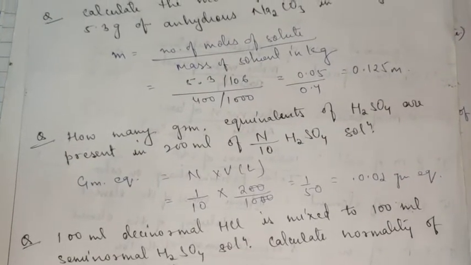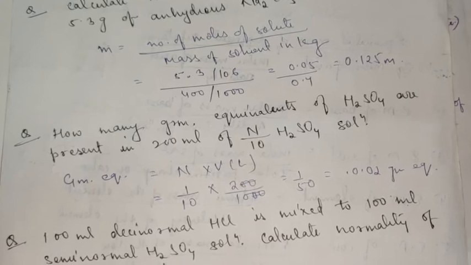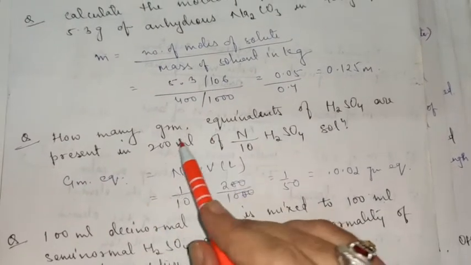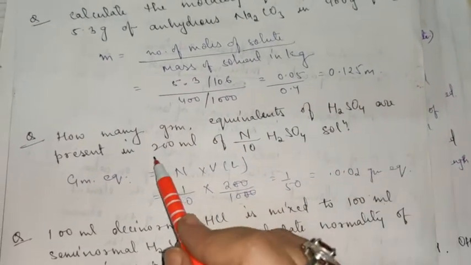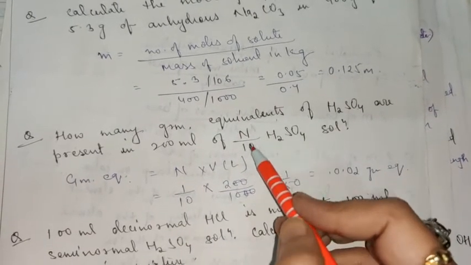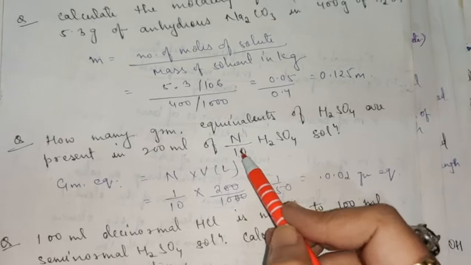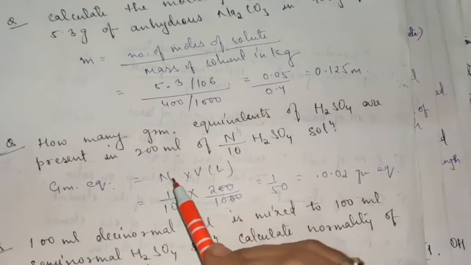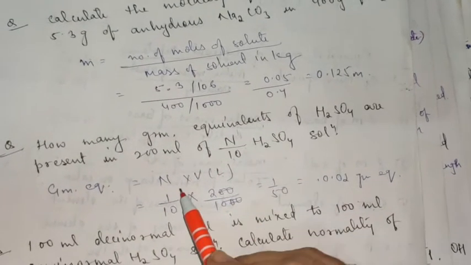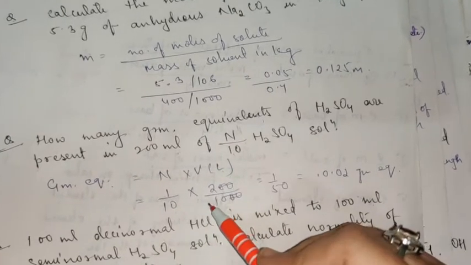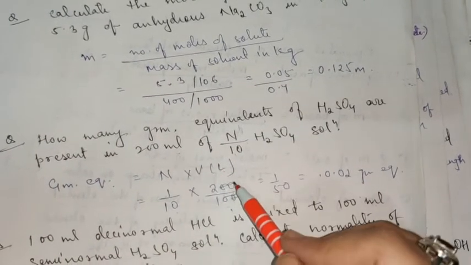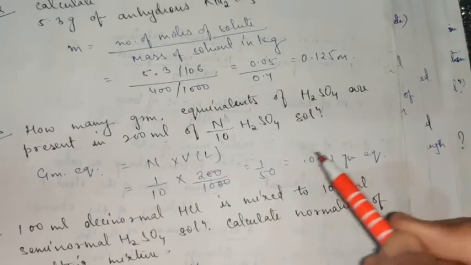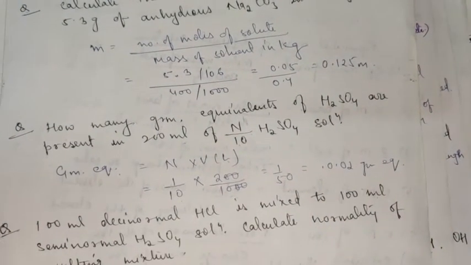The numerical is: how many gram equivalents of H2SO4 are present in 200 ml of N by 10 H2SO4 solution? Here you have to find the gram equivalents of H2SO4 present in 200 ml of N by 10, which means the normality is 1 by 10. According to the formula, gram equivalent is equal to normality into volume of solution in liters. Normality given here is 1 by 10, and the volume given is 200 ml. When you convert it into liters, it will be 200 upon 1000. So the answer will be 1 by 50 gram equivalents. So this is a very simple numerical and I hope it is clear.